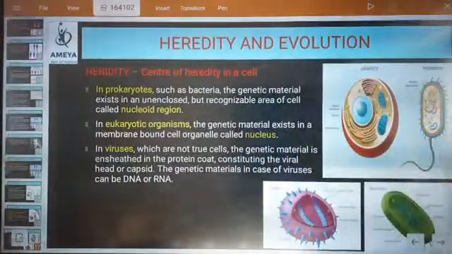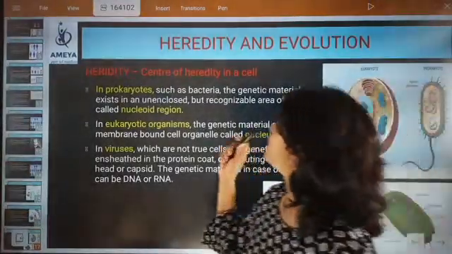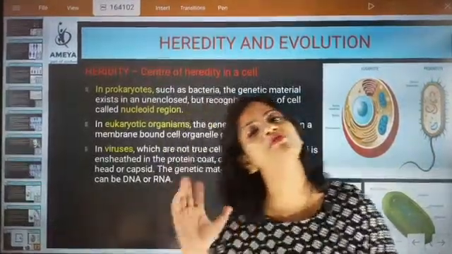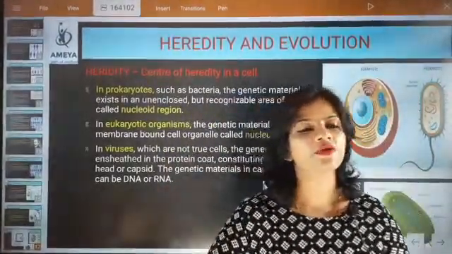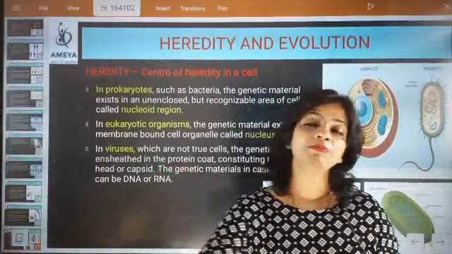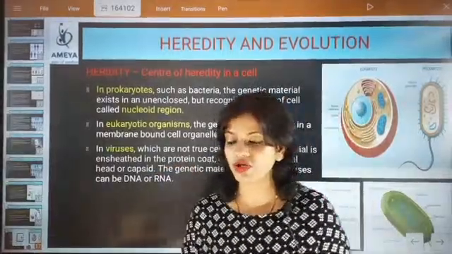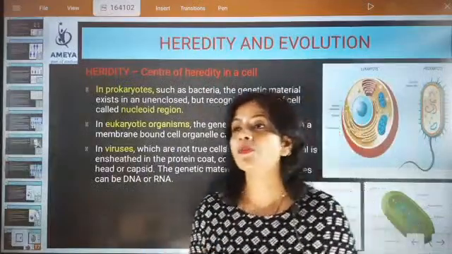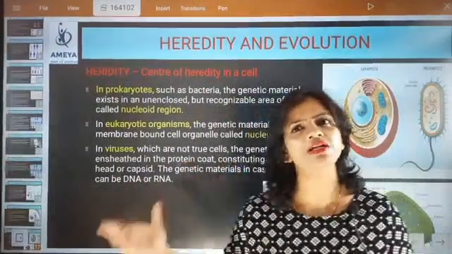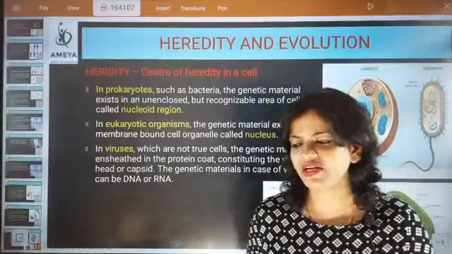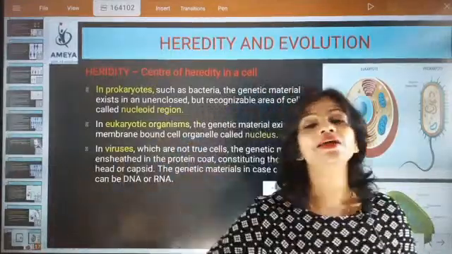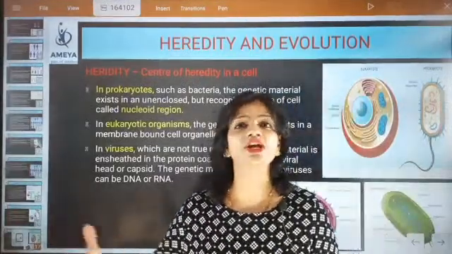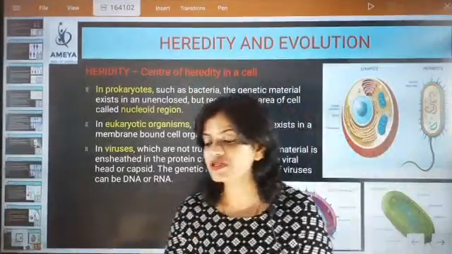Now we are going to talk about the center of heredity in a cell. What is the center of heredity? It's not about only multicellular organisms. If somebody says that genetic information is important only for multicellular organisms, because they have thousands and millions of cells, and that it is not important for unicellular organisms, then this is a myth.